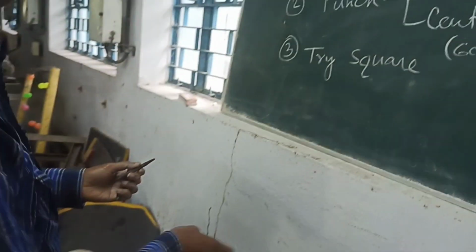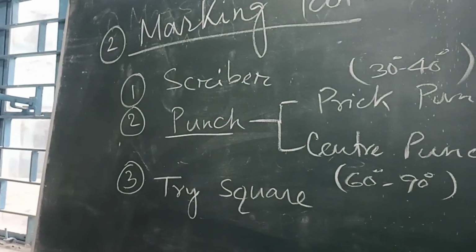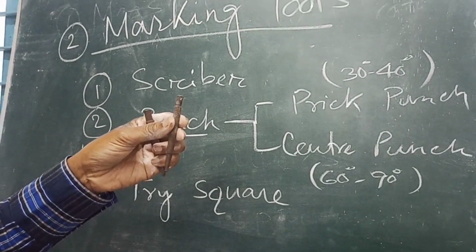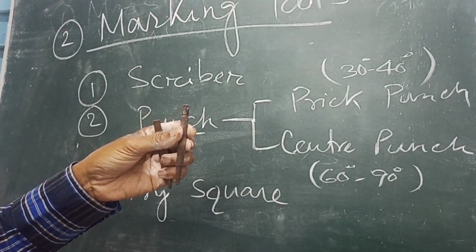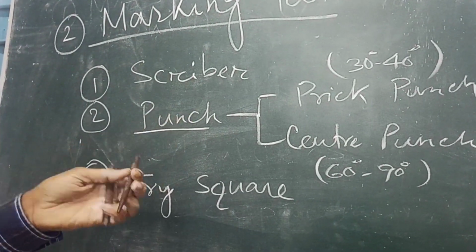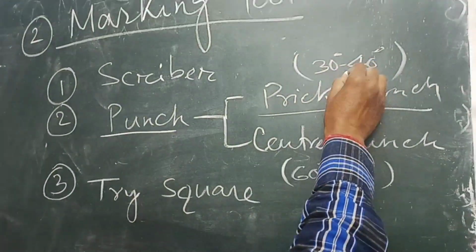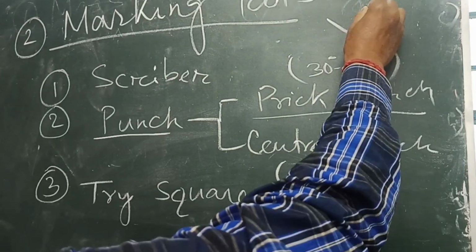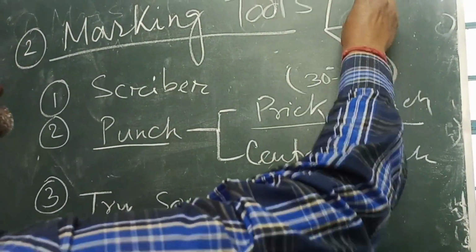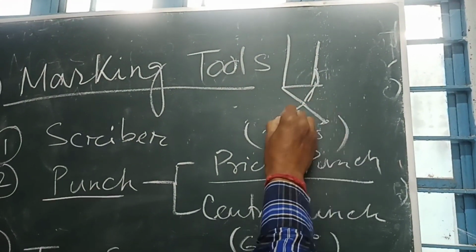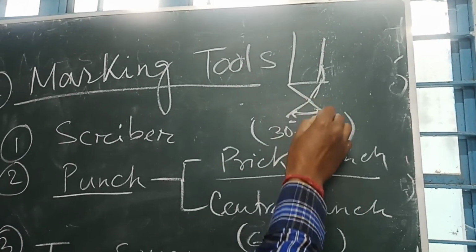Second is the punch. Punch is used to make the drawn line permanent. There are two types of punch. One is the prick punch, whose angle is 30 to 40 degrees.